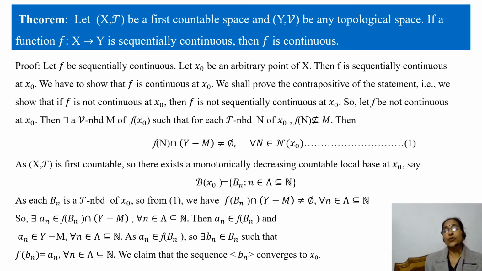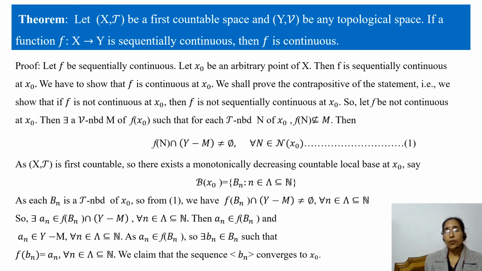We have to show that f is continuous at x naught. We shall prove the contrapositive of the statement, that is, we show that if f is not continuous at x naught, then f cannot be sequentially continuous at point x naught.